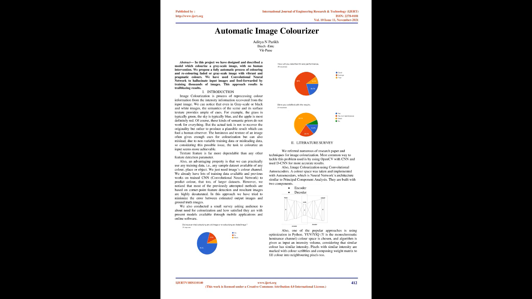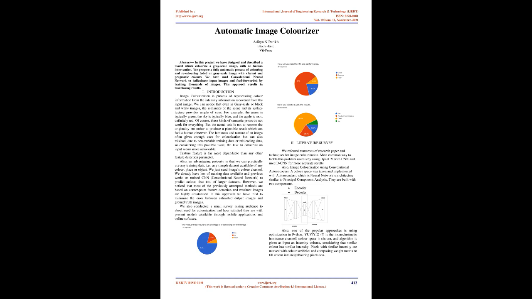Introduction. Image colorization is the process of reprocessing color information from the intensity information recovered from the input image. We can notice that even in grayscale or black and white images, the semantics of the scene and its surface texture provide ample cues. For example, the grass is typically green, the sky is typically blue, and the apple is most definitely red. Of course, these kinds of semantic priors do not work for everything. But the actual task is not to recover the originality but rather to produce a plausible result which can fool